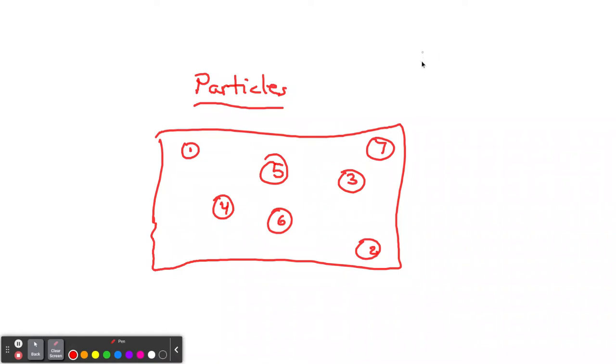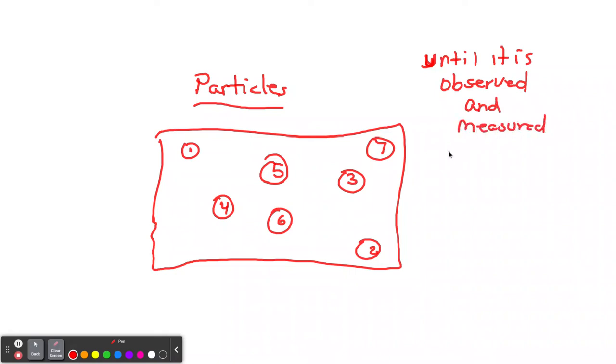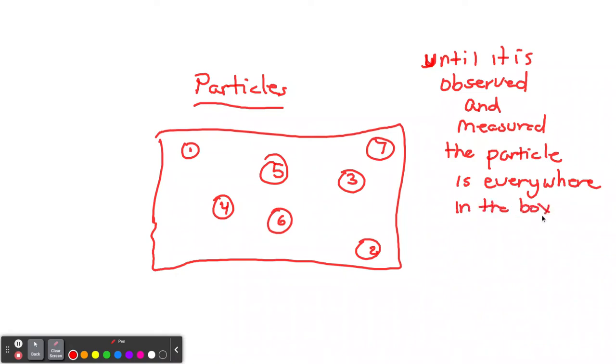In other words, until it is observed and measured, the particle that we can't see is everywhere. It's everywhere in the box at once, simultaneously at once.